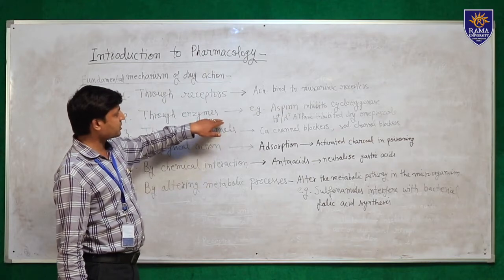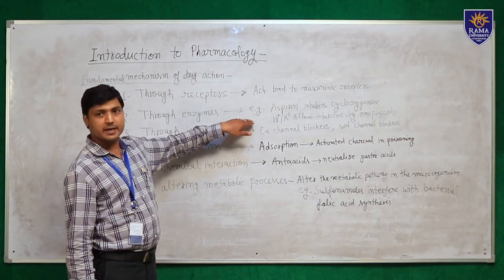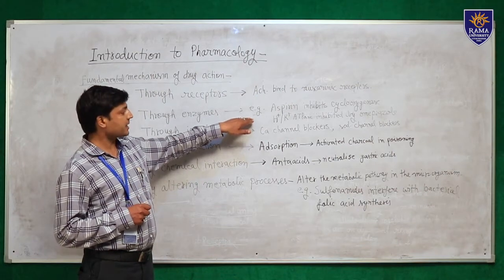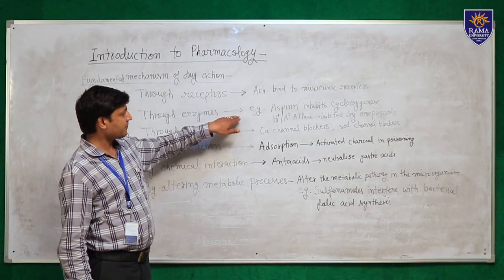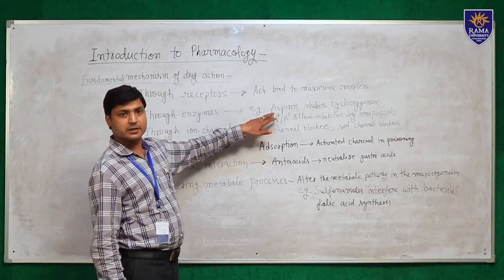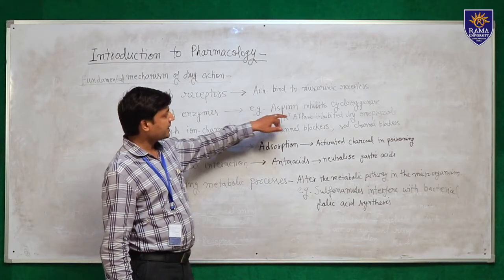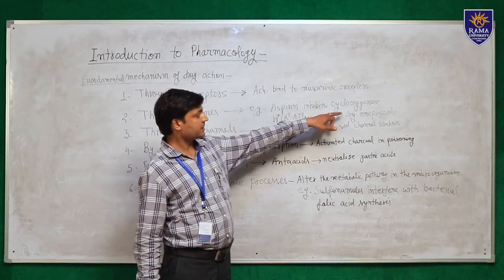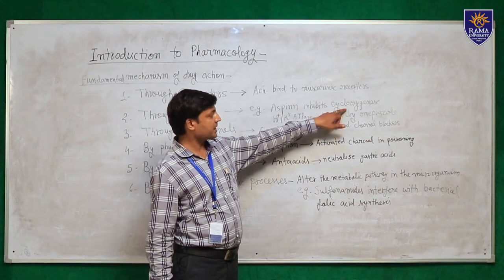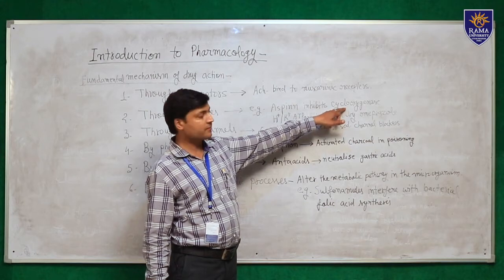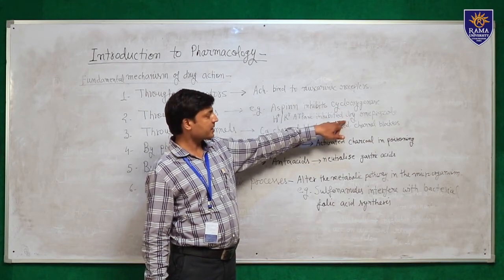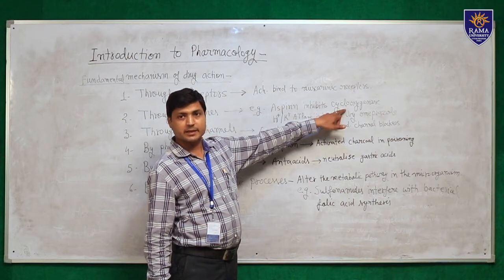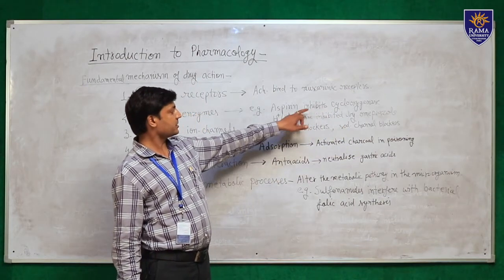Many drugs produce their action by interfering with, inhibiting or altering the action of enzymes. For example, aspirin, a non-steroidal anti-inflammatory drug. It inhibits the cyclooxygenase enzyme. After inhibition of the cyclooxygenase enzyme, the further process of formation of prostaglandins is inhibited and inflammation is reduced.